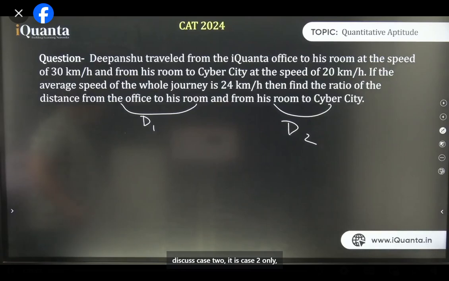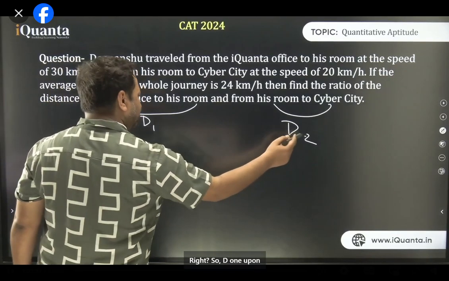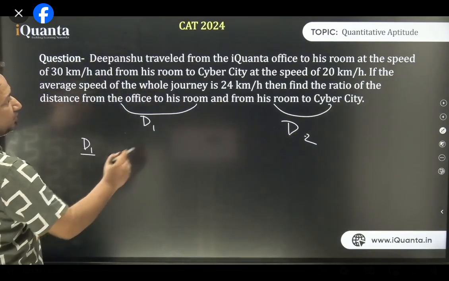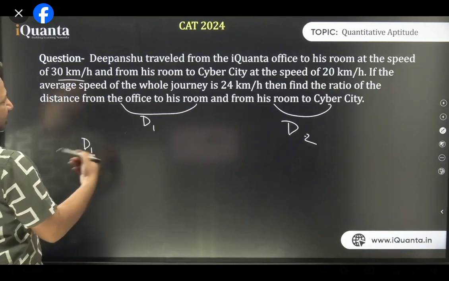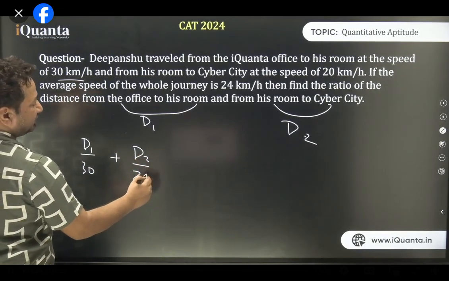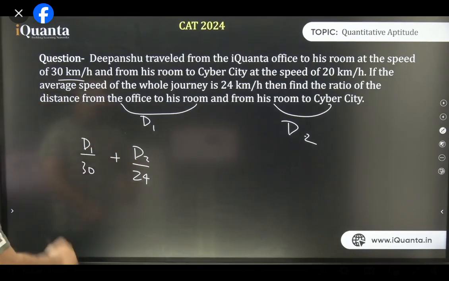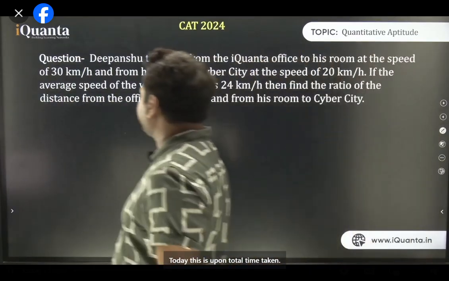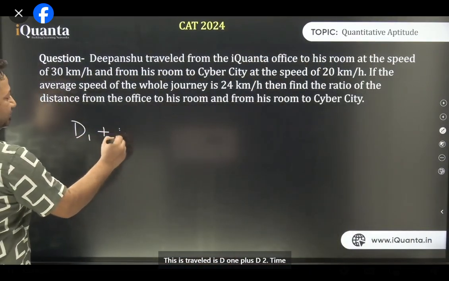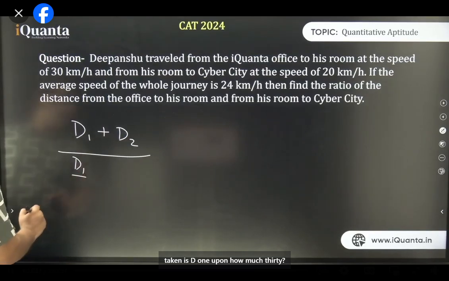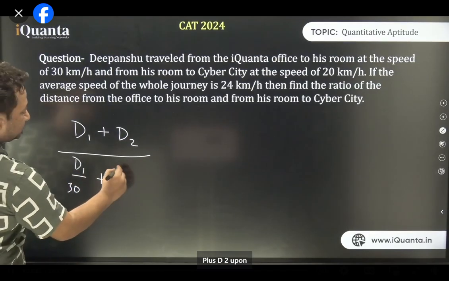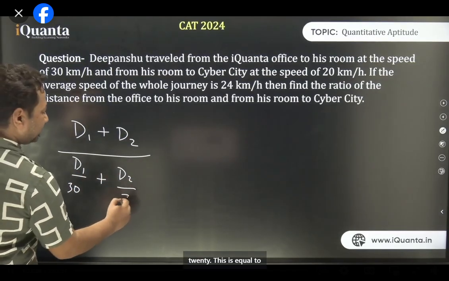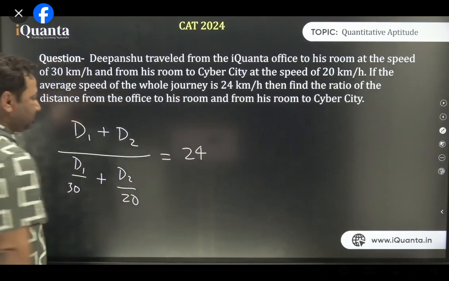As we discussed, case 2 it is, right? Distances are different. So, total distance traveled upon total time taken. Distance traveled is D1 plus D2. Total time taken is D1 upon how much? 30 plus D2 upon how much? 20. This is equal to 24.